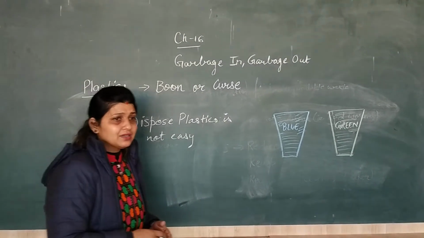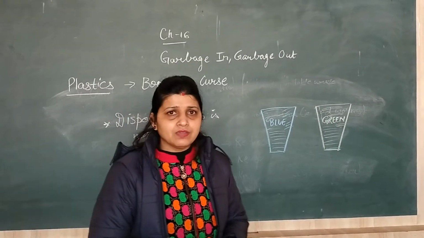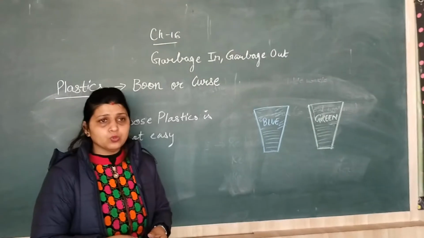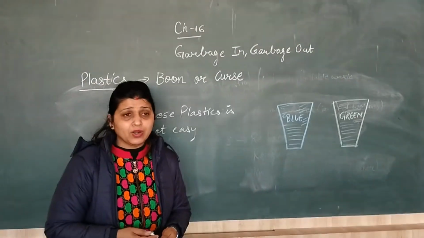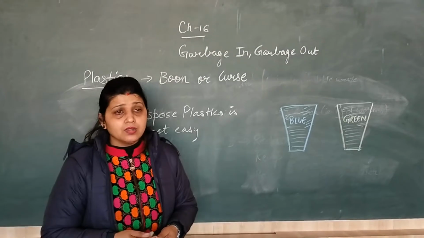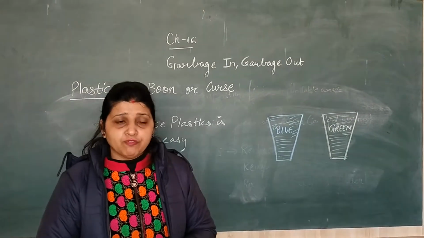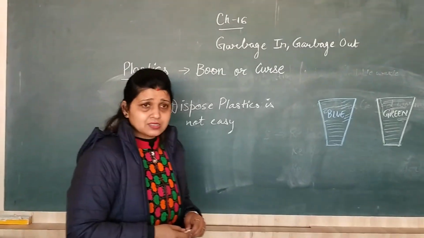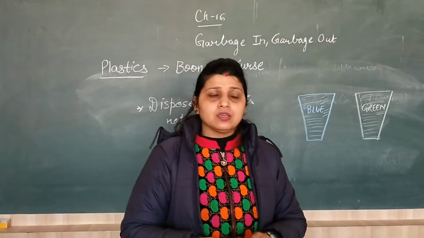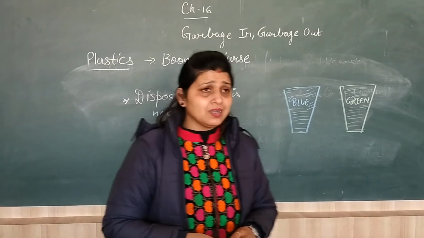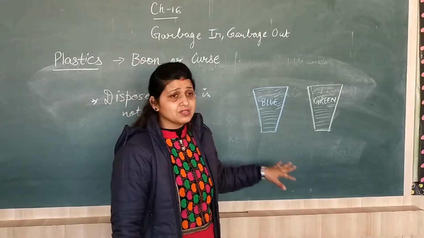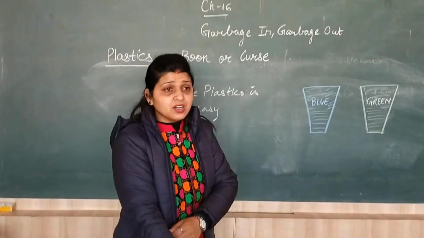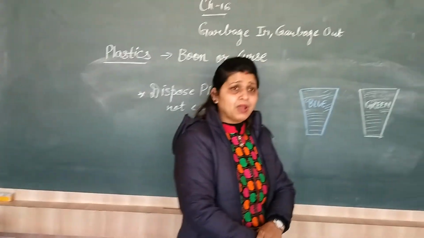The second example is there. If we throw plastic here and there on the roadside, it mixes with our drains, goes into the sewage system and chokes it. Then what happens? When there is rain, it will create a flood situation. So disposal of plastics is important, right? Then we have to take proper steps. We should not throw plastic here and there. The government has taken several steps, but only by the government, it is not possible to dispose of the plastic properly.